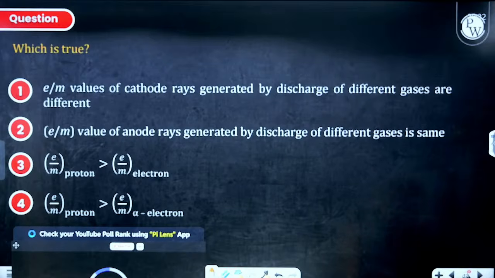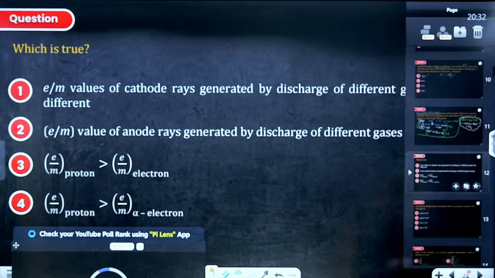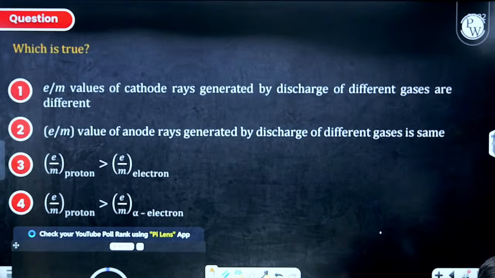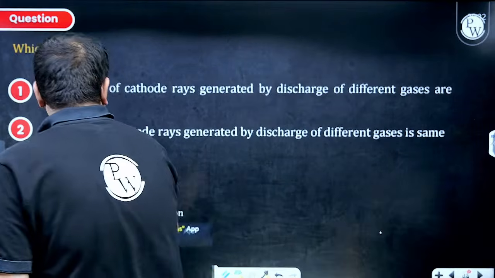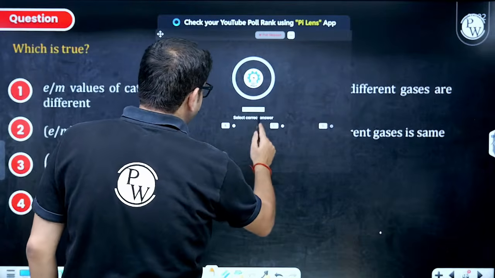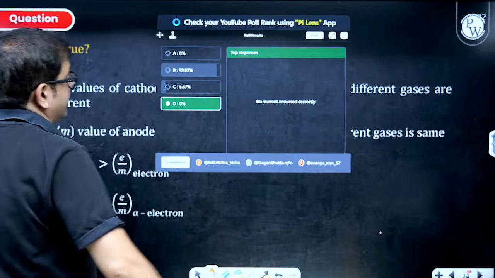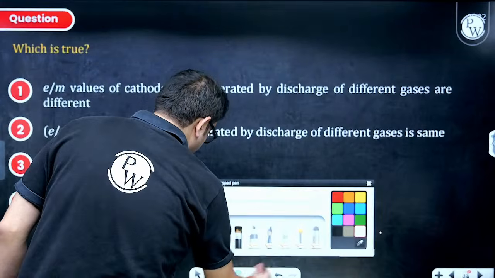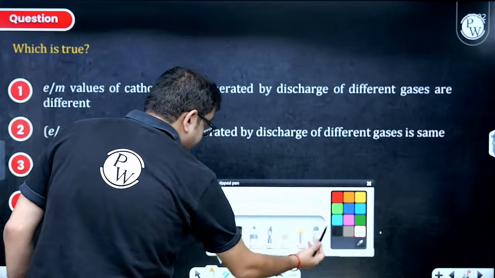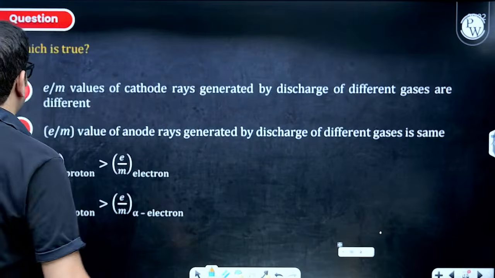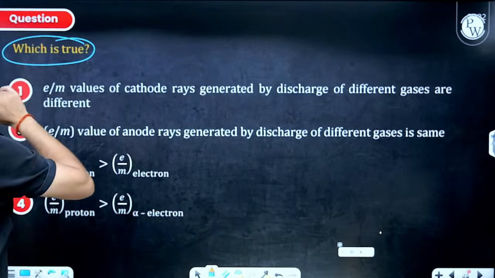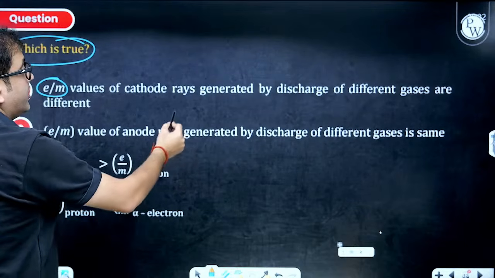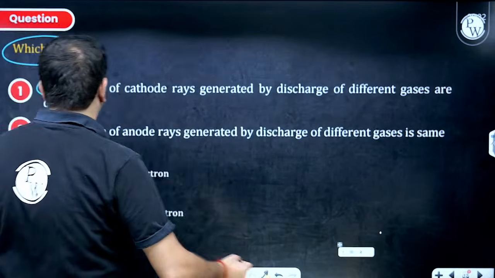I guess time is also ending for the question. So, let's see. The answer is actually D for the question, and 0%. So, let us have a discussion on this one, beta. The question says, which is true, obviously, you have to answer. So, charge to mass ratio of cathode ray generated by discharge tube of different gases are different.